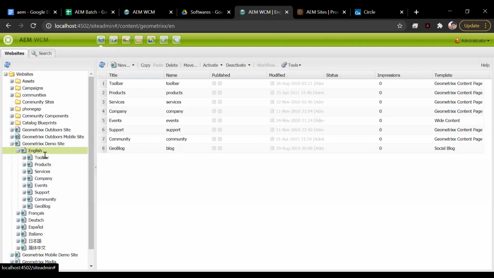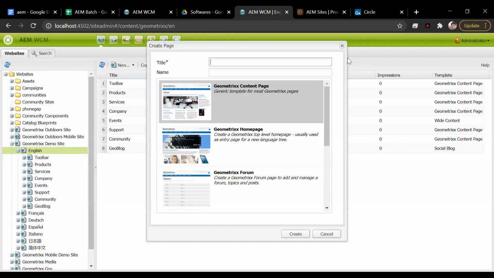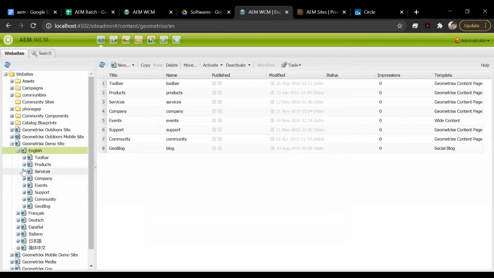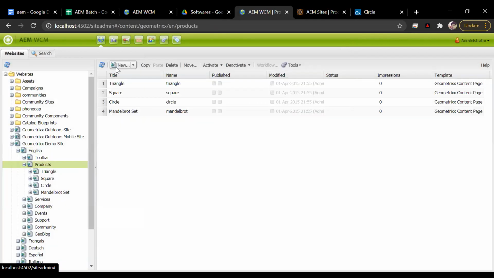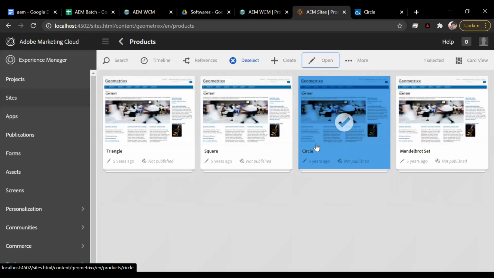Create a new page under the root English page. Select that English page and click on new, right? Then choose the template, provide the name, the title, and click on create. If you want to create a page under, say, the products page, then you have to select the parent page, click on new, name, title, click on create. Similarly, here also, if I want to create a page, just click on create and create live copy, or from here.